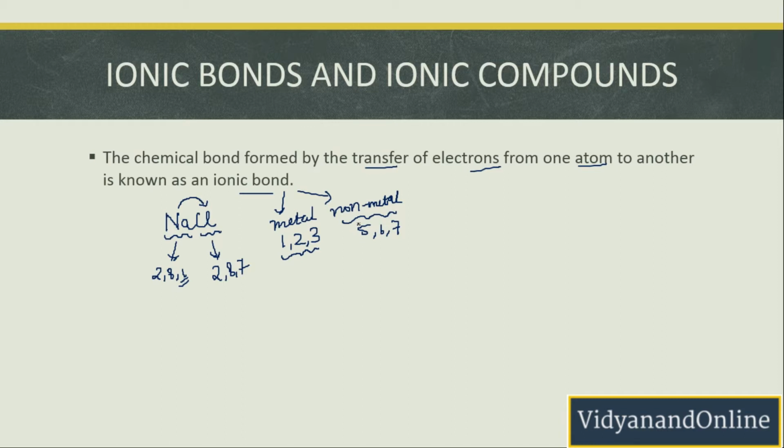In order to become stable, non-metals require electrons, whereas metals have to lose electrons, and that is why the bond between metals and non-metals will be an ionic bond. Because ionic bond follows the same concept that one atom completely transfers the electron to the other atom, and the other atom completely accepts it.